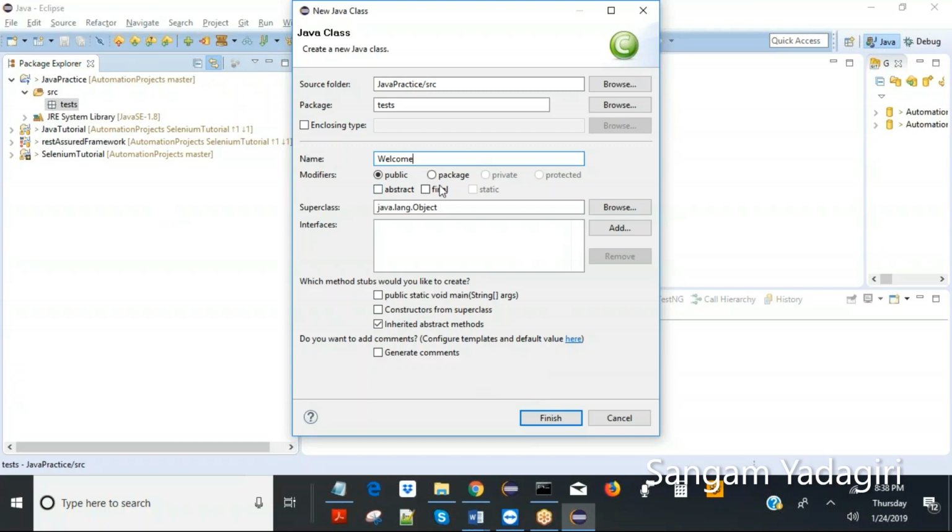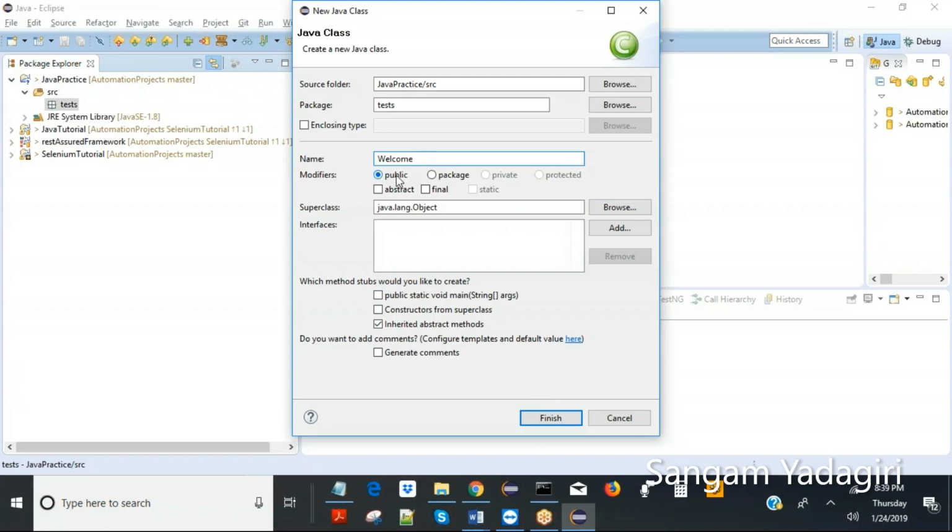So it will be visible here. Whatever package you want to create, if you by mistake create a class file in some other project, you will be able to move it. So don't worry. All you have to make sure is you are able to see this, whatever you want to do here. Okay, so now whatever code I am writing in the welcome.java, that modifier is public.